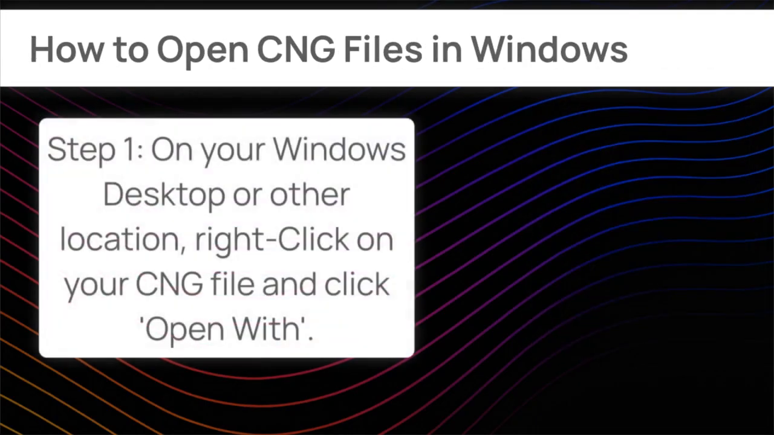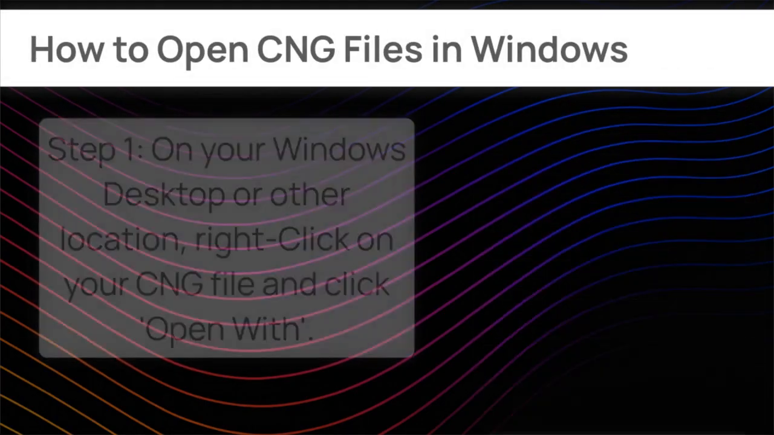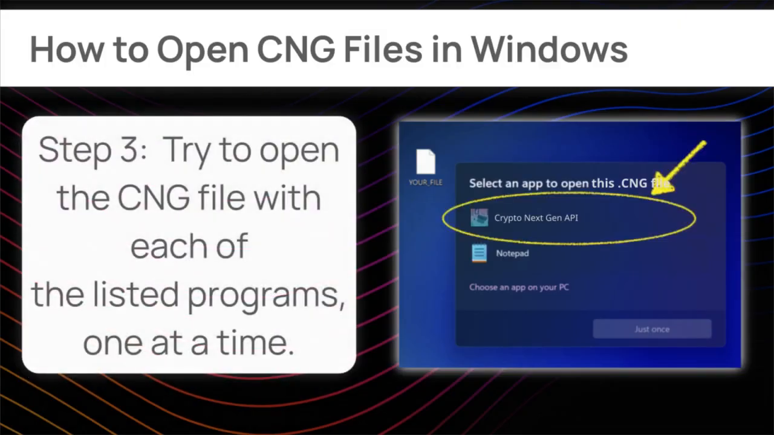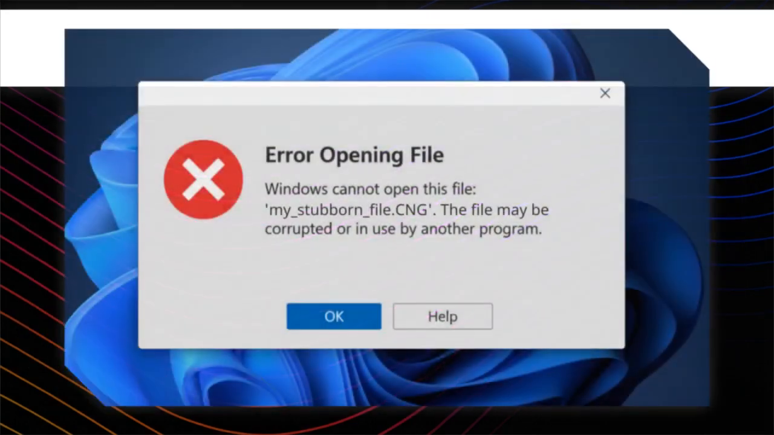We need a test for compatibility. Right-click your CNG file and choose Open With. If you have Crypto Next Gen API, launch with that first. Otherwise, try a different program. Sometimes the best fit isn't obvious. If your CNG file is not opening yet, that is normal.